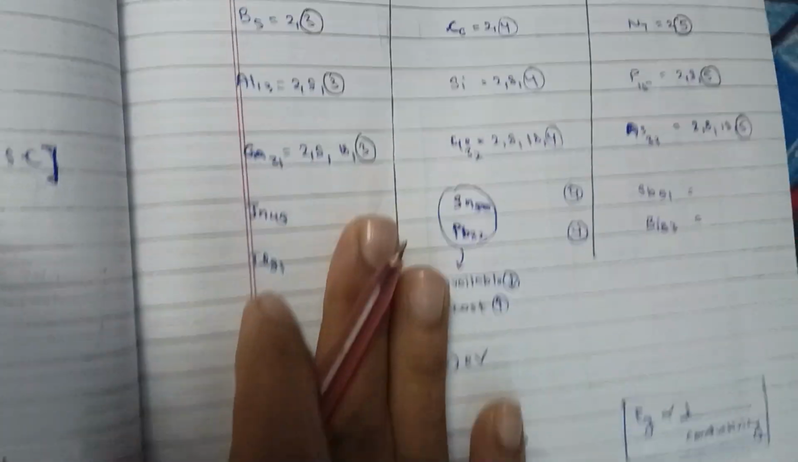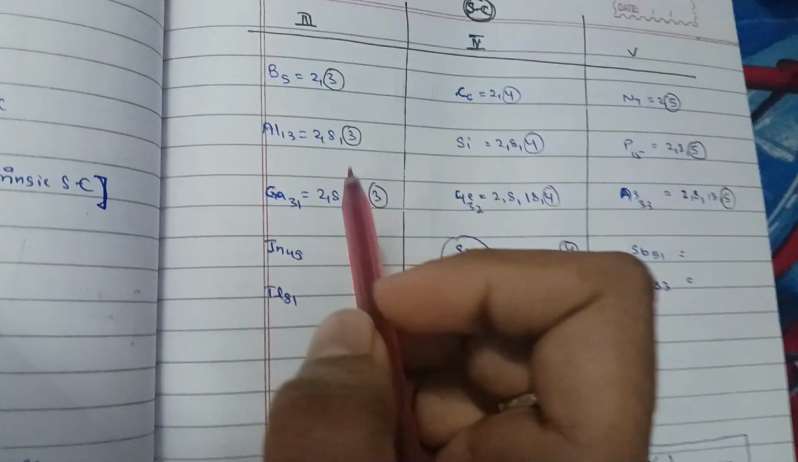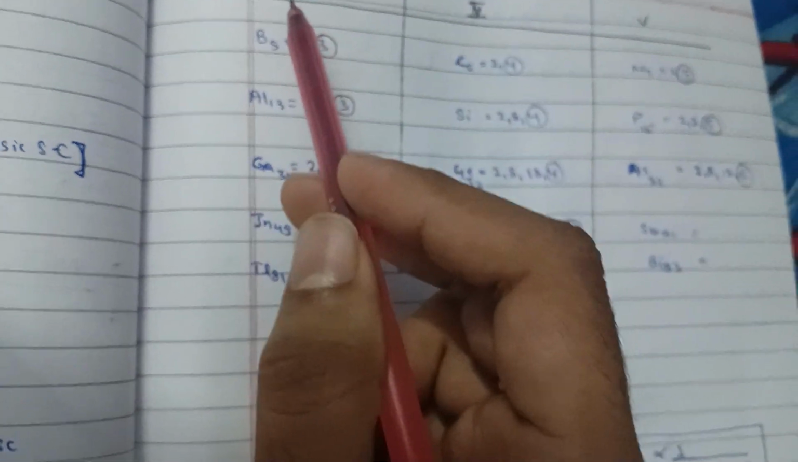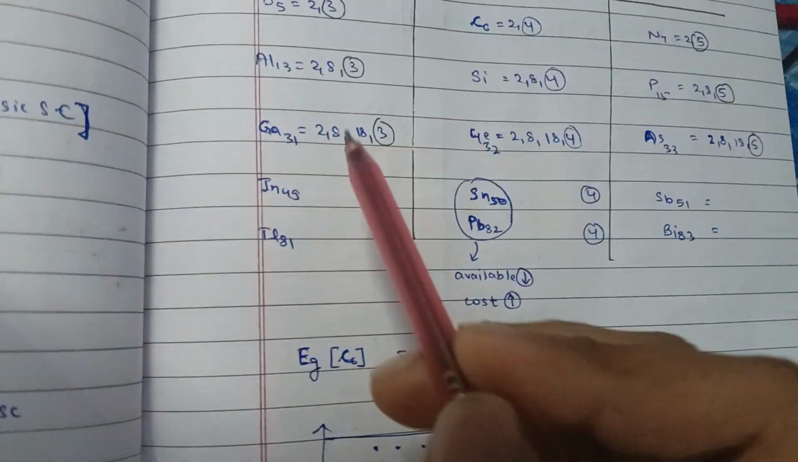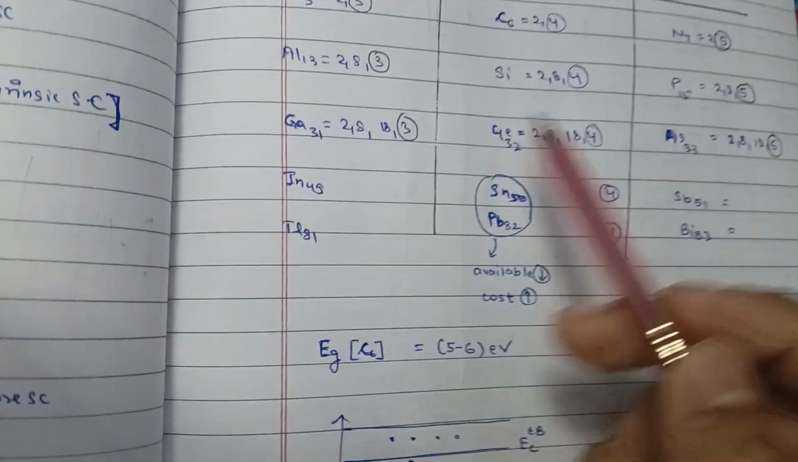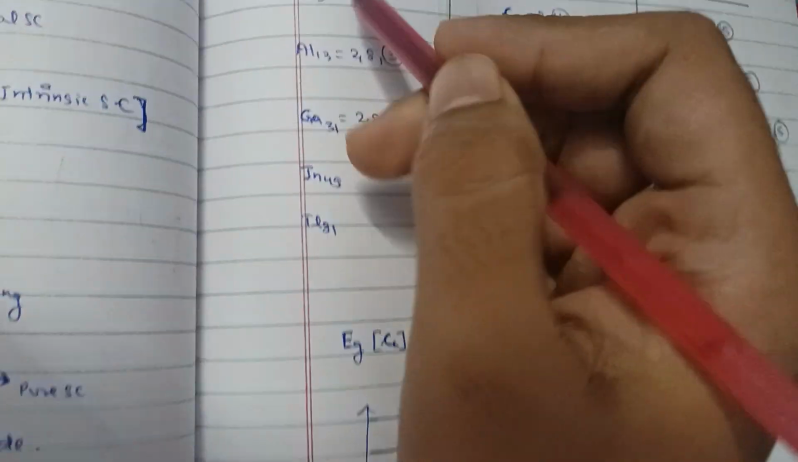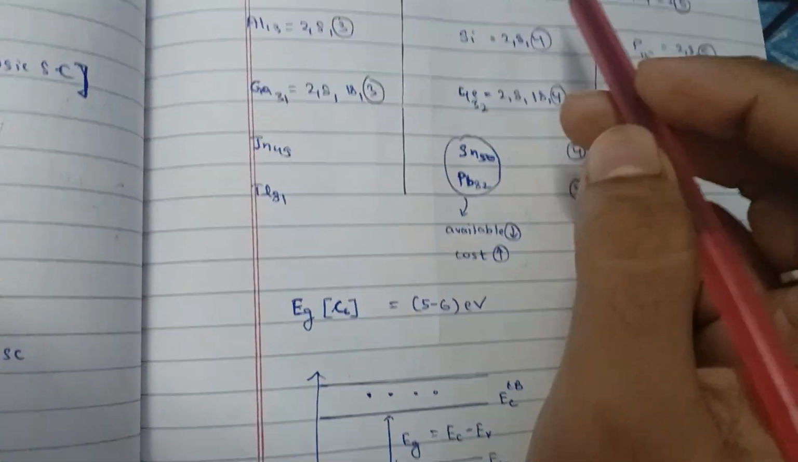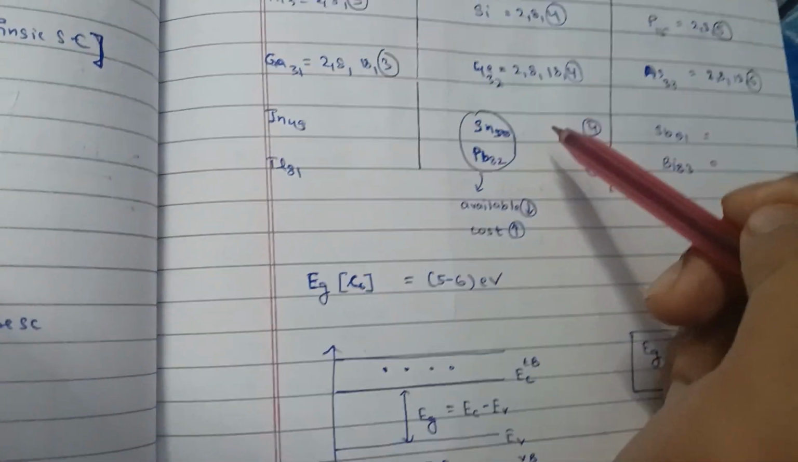What are trivalent and pentavalent impurities? Talking about the periodic table, we go to the third group and the fifth group. The third group has 3 valence electrons and the fifth group has 5. This is trivalent and this is pentavalent. And in the fourth group, they are all semiconductors.